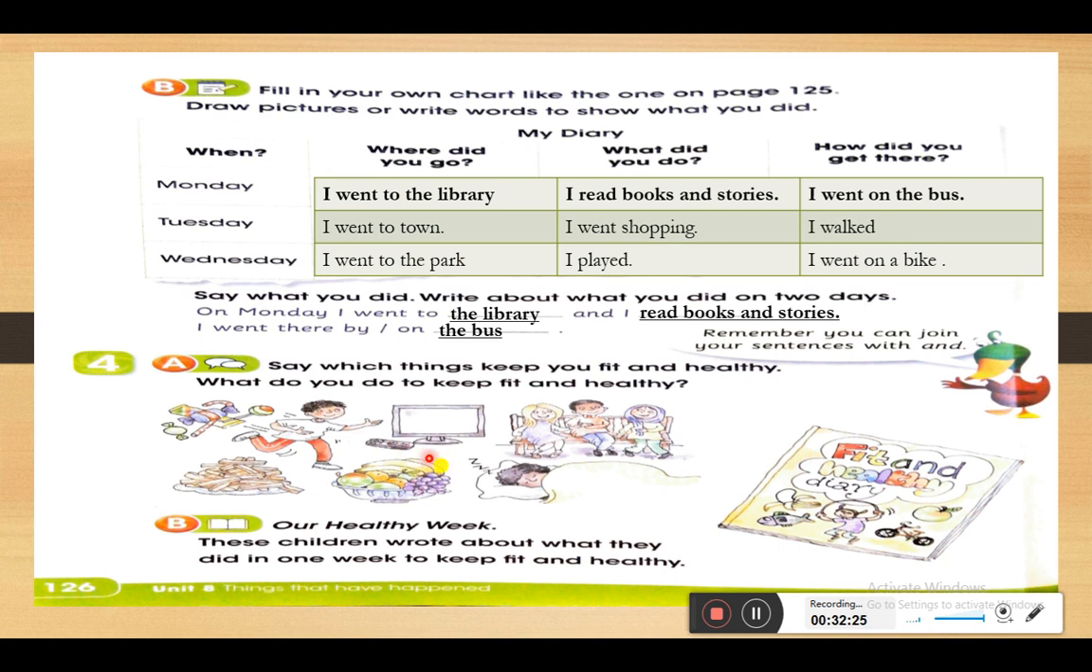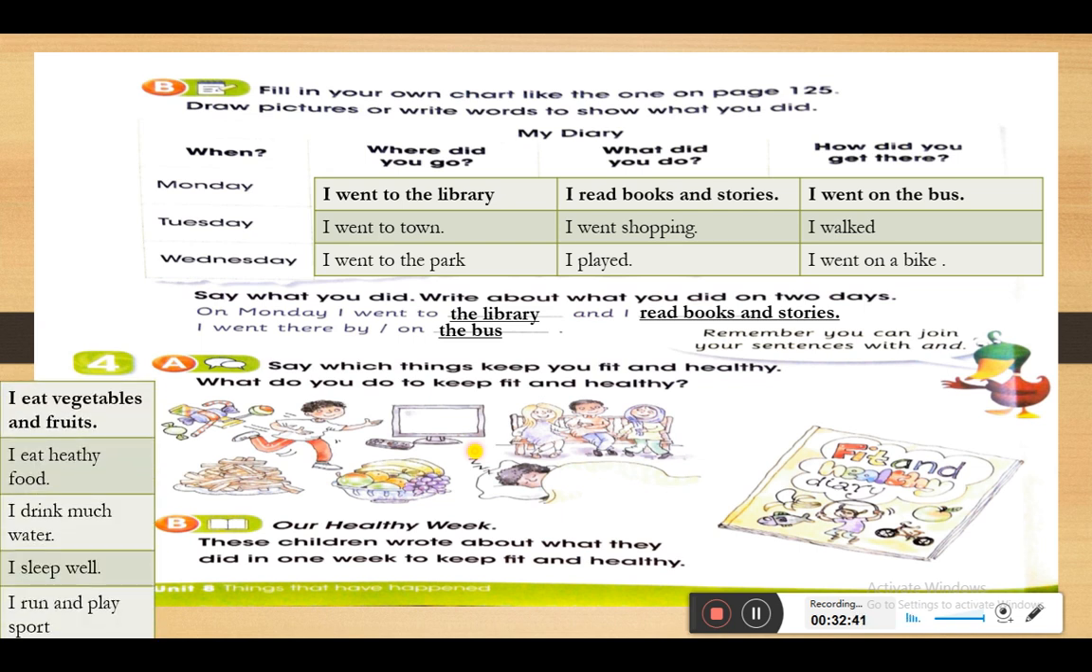But now, I want you to tell me about yourself, what are the things that you do to be fit and healthy. Try to think. Okay? Very good, I can hear all of you. So, I have some for you. Let's read this. To keep fit and healthy, I eat vegetables and fruit. Very good. I eat healthy food. Very good. I drink much water.